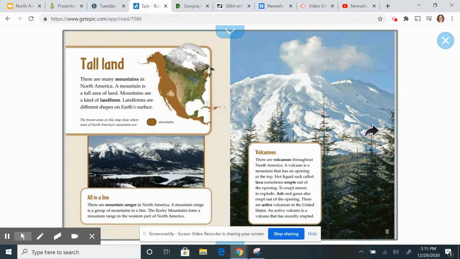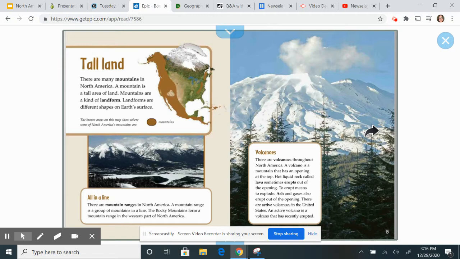Tall land. There are many mountains in North America. A mountain is a tall area of land. Mountains are a kind of landform. Landforms are different shapes on Earth's surface. All in a line. There are mountain ranges in North America. A mountain range is a group of mountains in a line. The Rocky Mountains form a mountain range in the western part of North America.